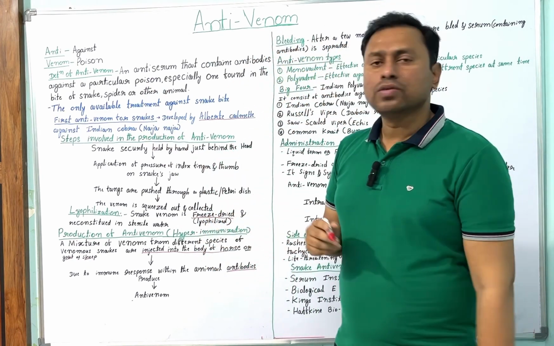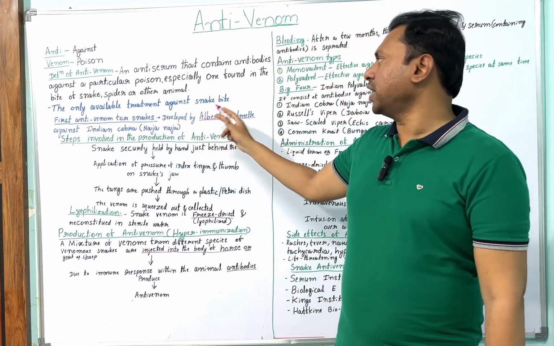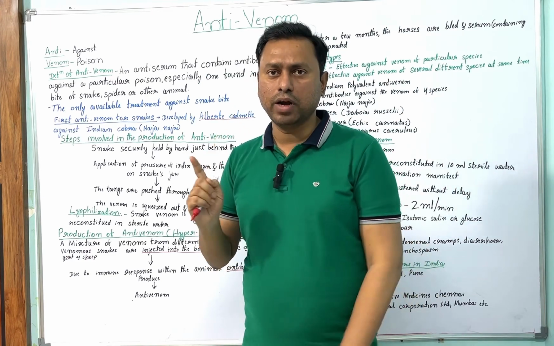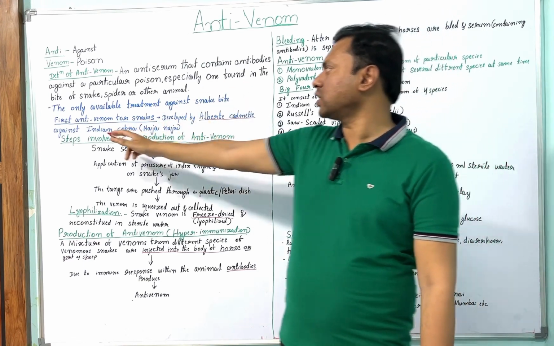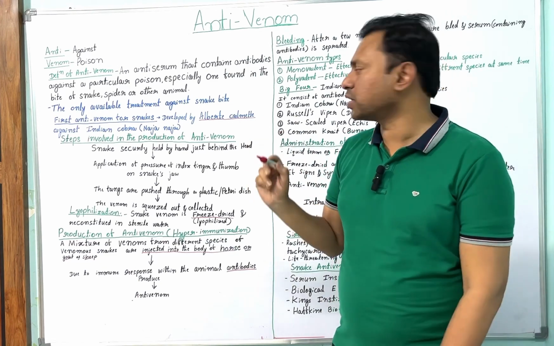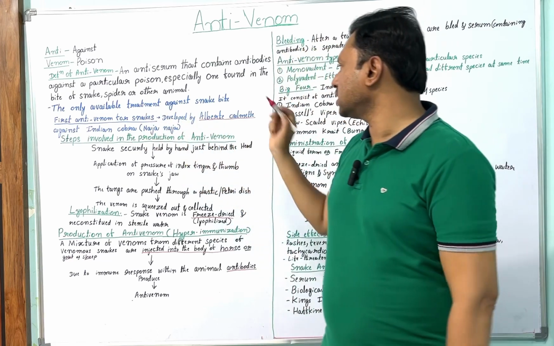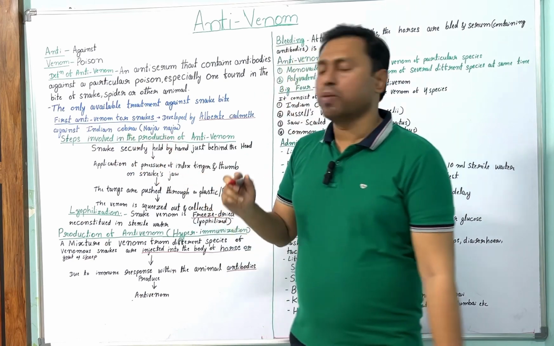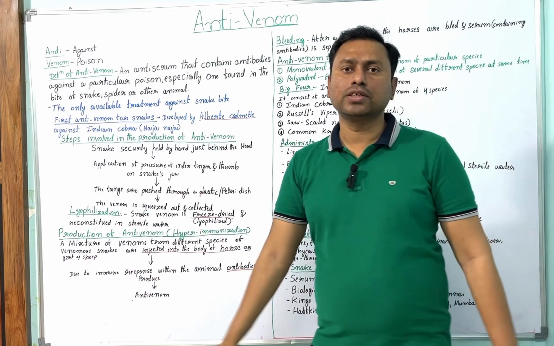Now, this is the only available treatment against snake bite. Whenever a snake bite occurs, this is the only treatment available at present. The first anti-snake venom was developed by Albert Calmette. The first person who developed this anti-snake venom is Albert Calmette, and it was developed against the Indian cobra.